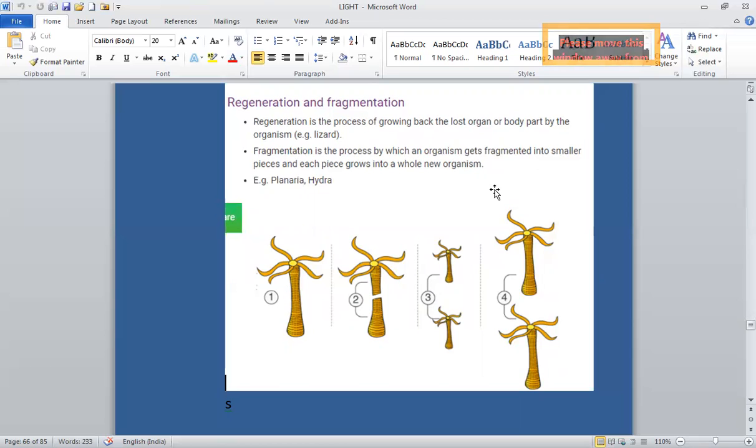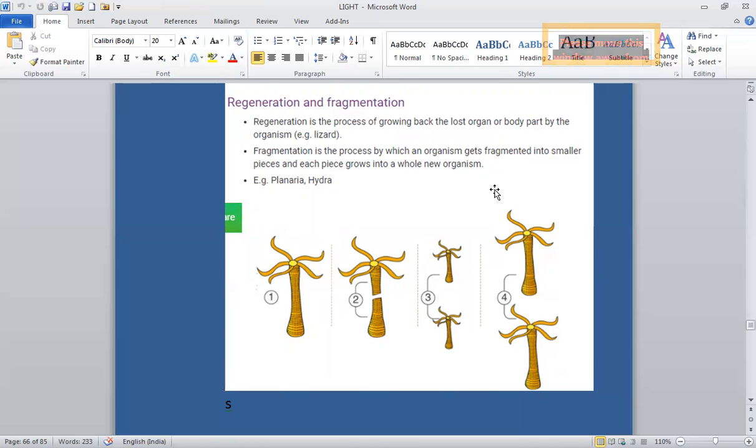Now, what is regeneration? Regeneration is the process of growing back the lost organ or body part by the organism. Regrowth of a lost body part is termed regeneration. We can say that it is the ability to grow lost parts in an accident or injury.